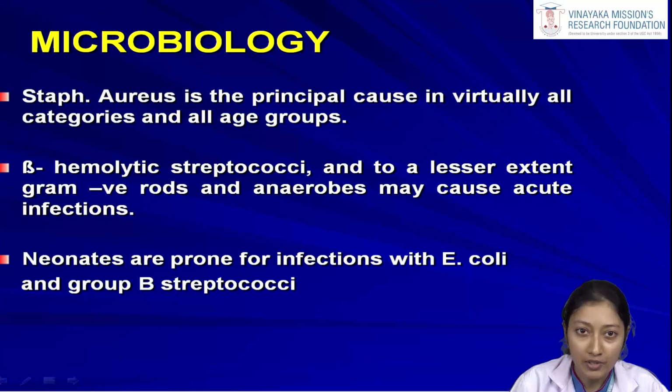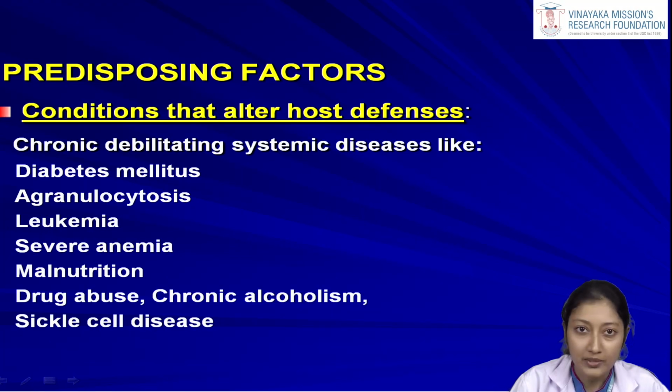And when we see the microbiology, what are the organisms associated with the development of osteomyelitis of the jaws? The most common culprit is Staphylococcus aureus, which is the principal cause in virtually all categories and in all age groups. So we have to remember the main culprit is Staphylococcus aureus, which is followed by the beta hemolytic streptococci, and there can be other organisms also.